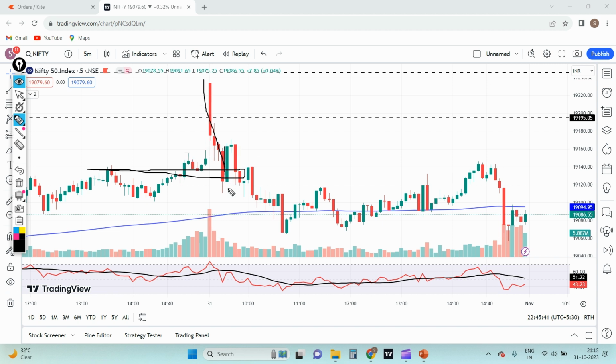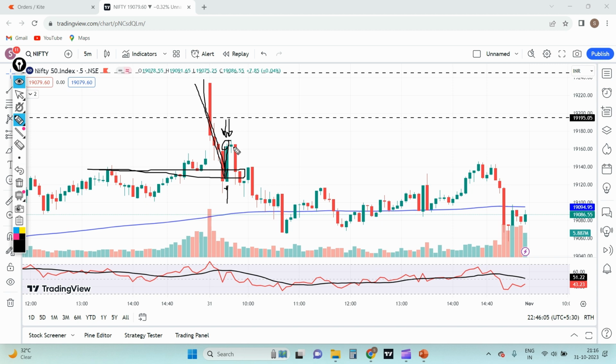Even after seeing this green candle I entered on the put side, because the logic is that after a huge sell-off there will be profit booking, hence this candle was formed. According to that, there was a doji formation; even after this green candle, Nifty should have had some follow-through, but it didn't.